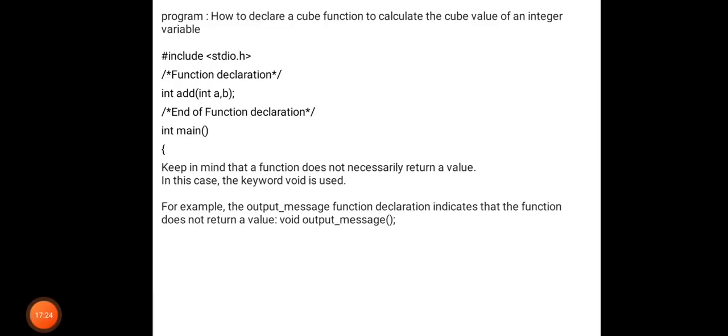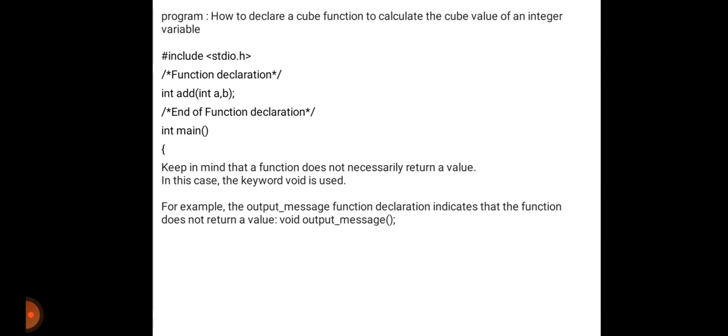Now we will understand this term by an example. We consider a program that shows how to declare a cube function to calculate the cube value of an integer variable. The program opens with #include <stdio.h>, then function declaration. We have to declare the function here.